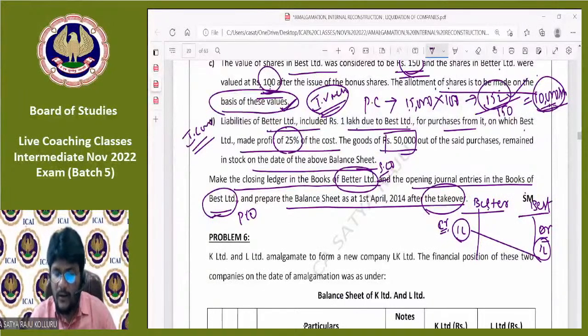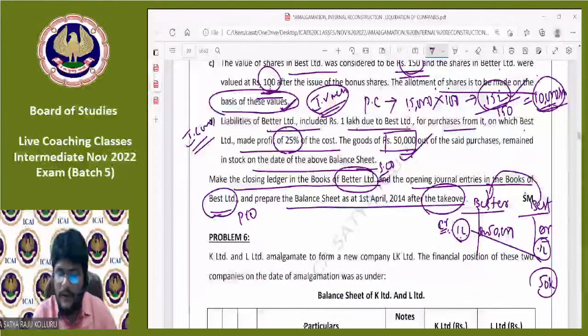Sir, why was the creditor and debtor actually established before the process of amalgamation? Maybe Best Limited sold certain goods to Better Limited, due to which Better Limited needs to pay that 1 lakh to Best Limited. To continue with the transaction, they also provide the additional information that goods of 50,000 out of the said purchases remained in stock. Better Limited purchased 1 lakh worth of goods, out of which 50,000 remained in the stock. Now, during the process of amalgamation, Best Limited also took over this stock of 50,000.